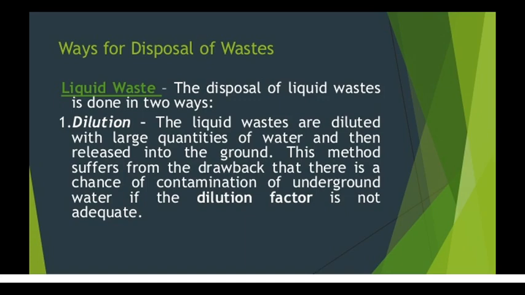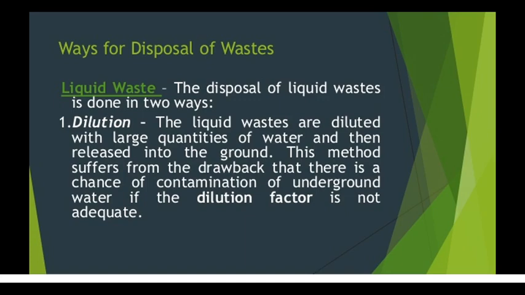Now we can move on to the different methods for the disposal of these nuclear wastes. If it is a liquid waste, it is disposed in two ways. First one is dilution. Dilution means these liquid nuclear wastes are diluted with a large amount of water and then they are released into the ground.